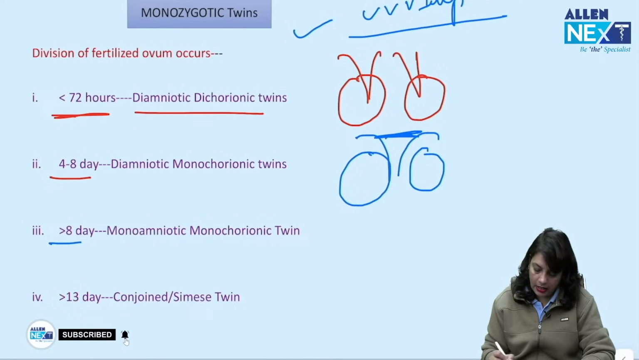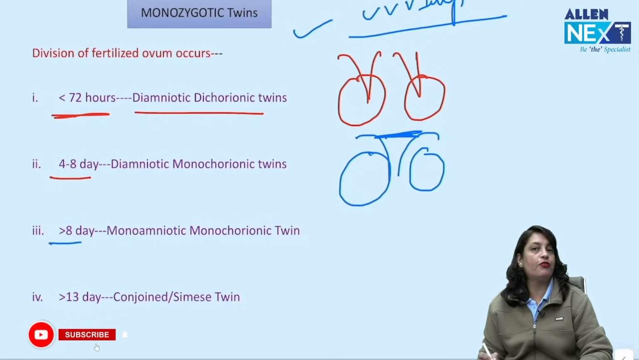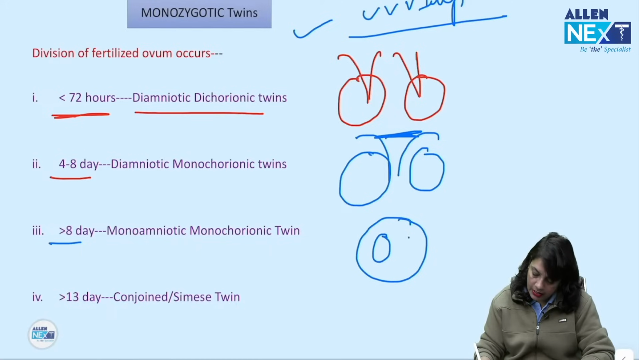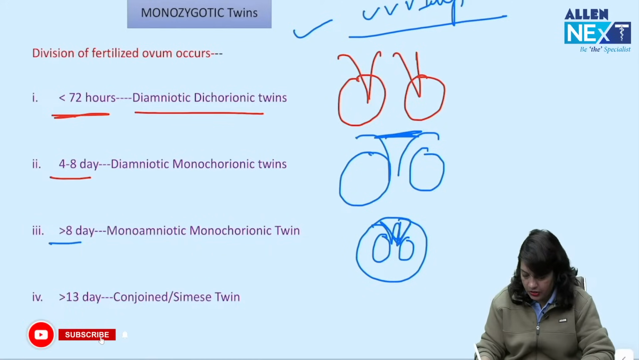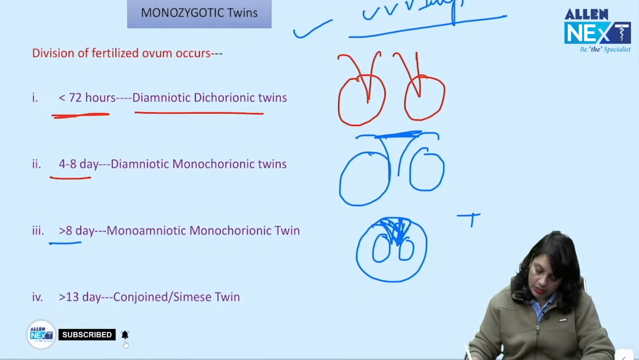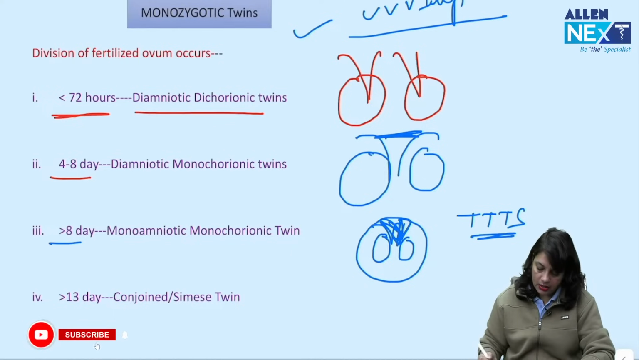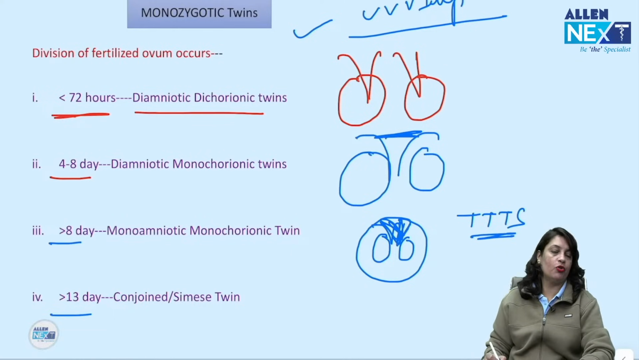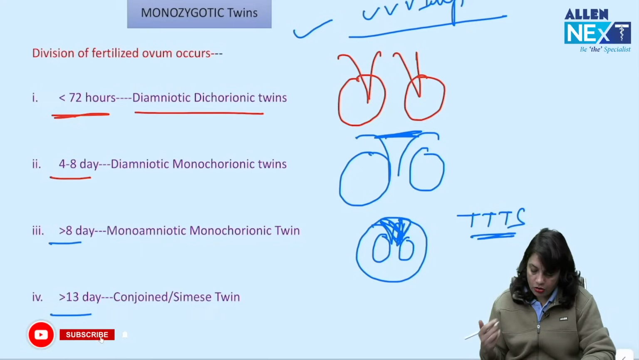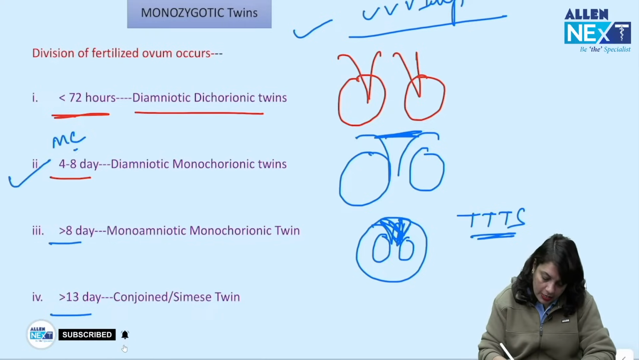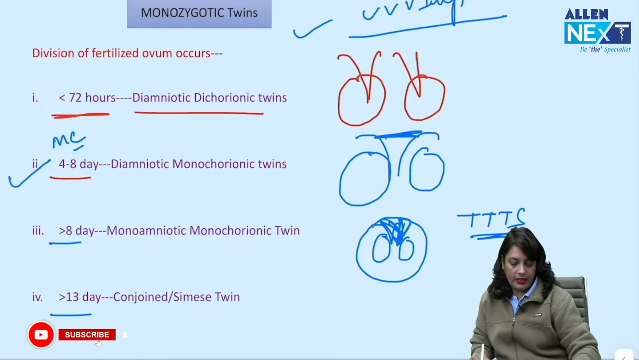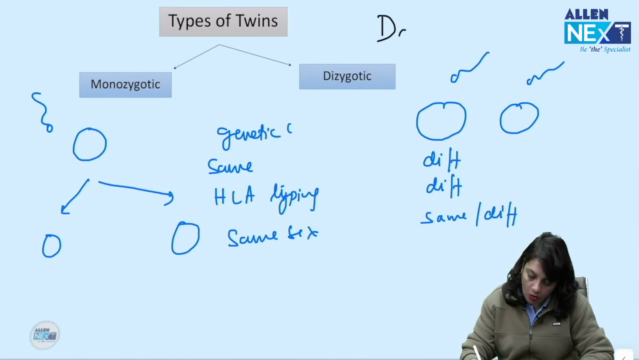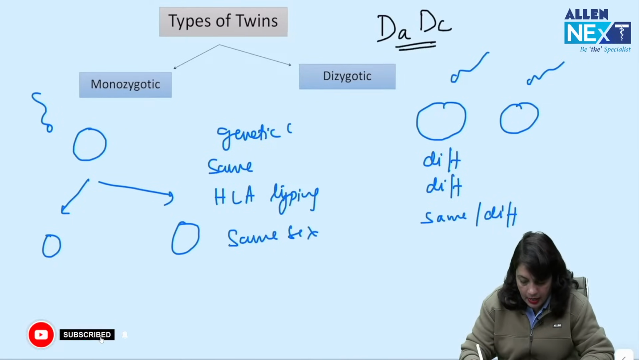If it occurs after the 8th day of fertilization, it is monoamniotic, monochorionic: a single amniotic cavity, two babies developing and sharing a single placenta. So there is a risk of twin transfusion syndrome. After the 13th day of fertilization, conjoined twins. Okay, so the most common type of monozygotic twins is diamniotic dichorionic, and remember, dizygotic twins are always diamniotic and dichorionic.